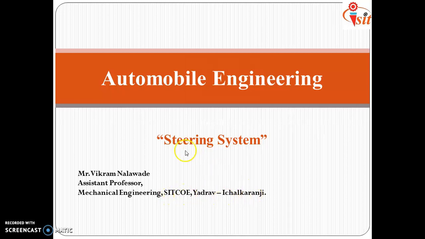In today's lecture, we will discuss some components of the steering system. So let's start today's lecture. We'll discuss its contents first of all.